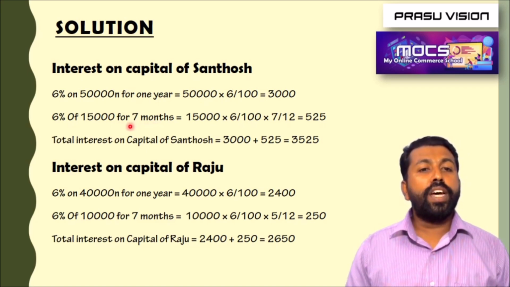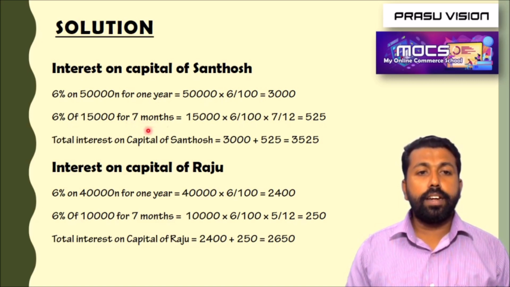So how are we getting the 7 months? Actually this additional capital is introduced on 1st June, not from 1st January. So the firm has to pay interest only from 1st June to 31st December. So 1st June, then July, August, September, October, November and December. Total months is 7.